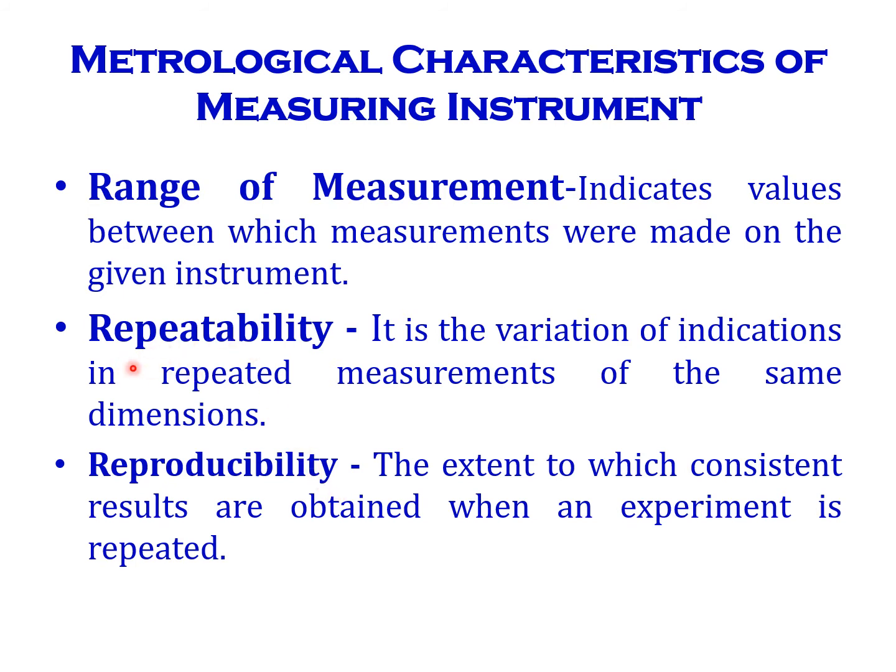Understand the difference between repeatability and reproducibility. Repeatability is the variation of indications in repeated measurements of the same dimension. We will get variations when we repeatedly do the experiment. But in reproducibility, the results are obtained consistently, we can repeat the same results. That is called reproducibility.